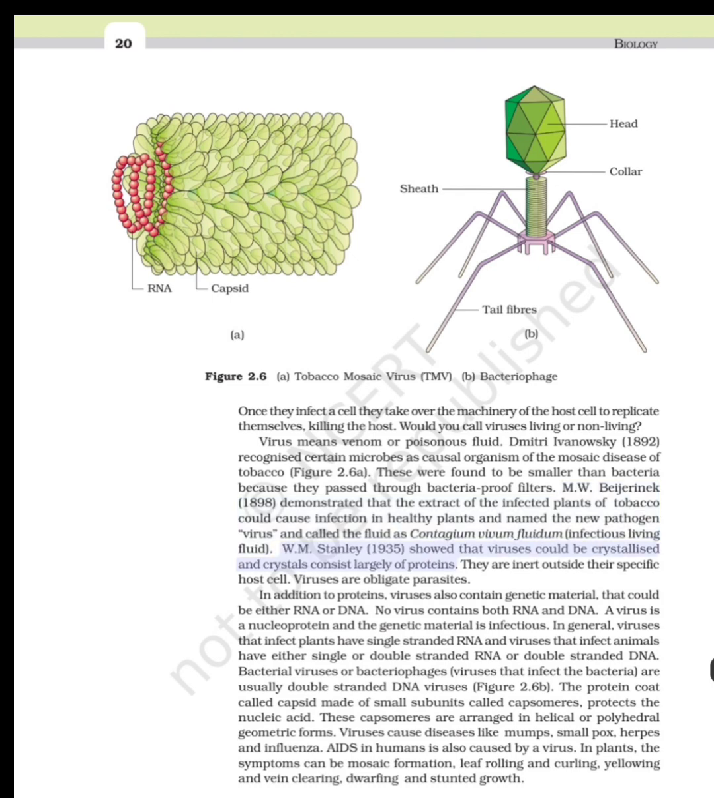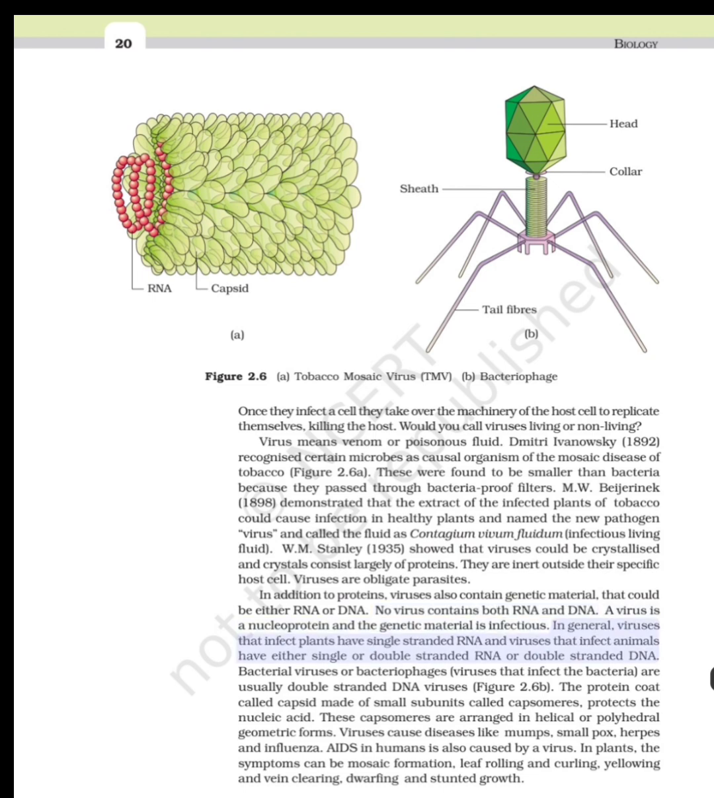W.M. Stanley, in 1935, showed that viruses could be crystallized, and the crystals consist largely of proteins. They are inert outside their specific host cell. Viruses are obligate parasites. In addition to proteins, viruses also contain genetic material that could be either RNA or DNA. No virus contains both RNA and DNA. A virus is a nucleoprotein and the genetic material is infectious.